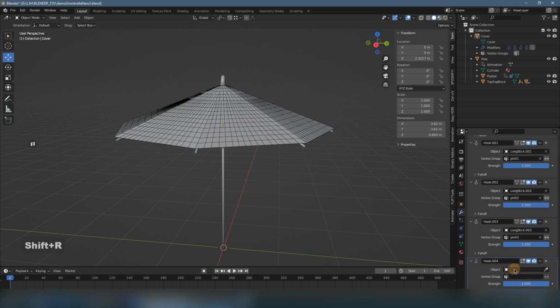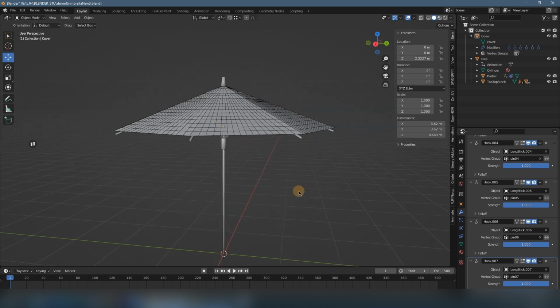Shift R. Long stick 4 and pin 4, and Shift R. Long stick 5 and pin 5, sorry, and Shift R. Long stick 6 and pin 6. Shift R. Last one is the long stick 7, pin 7.